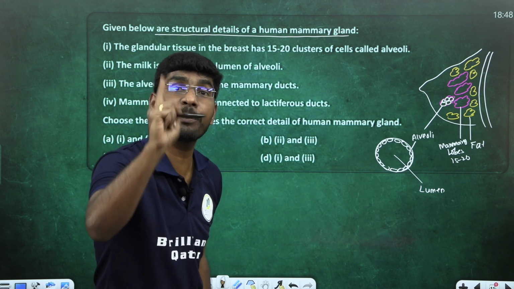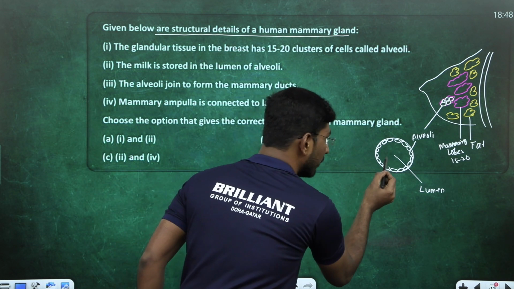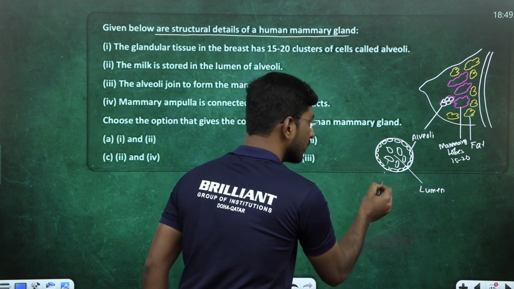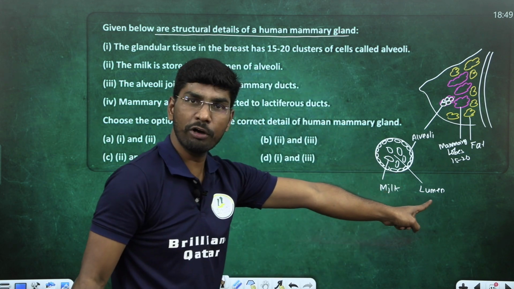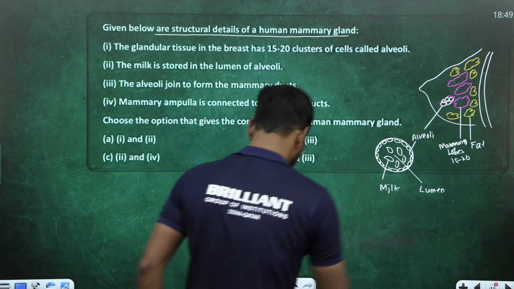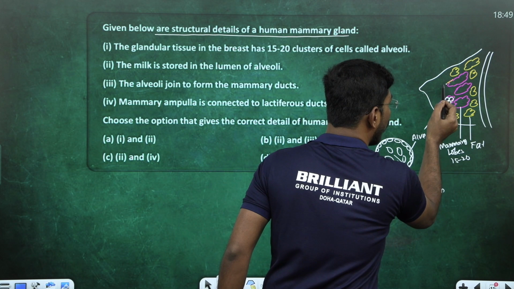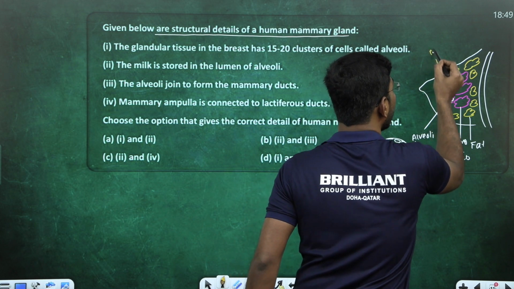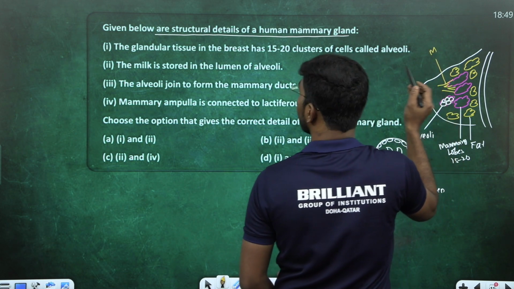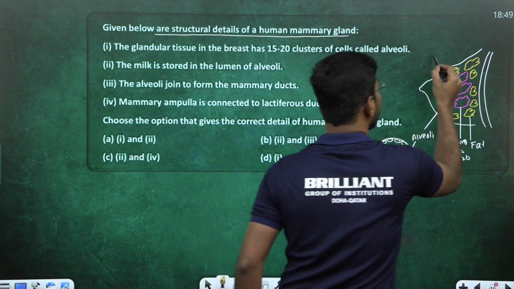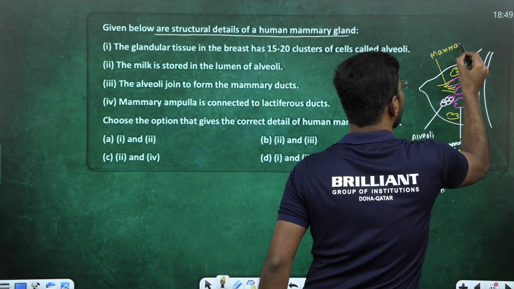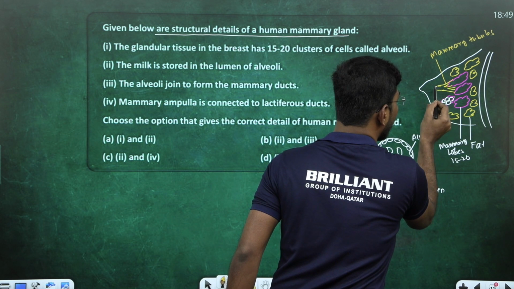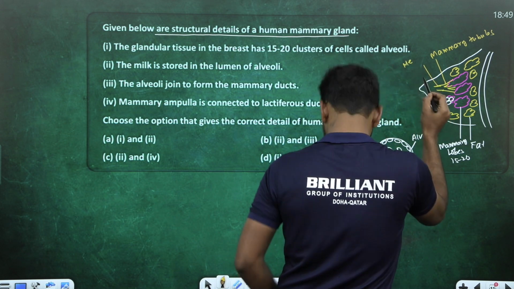Alveoli of the mammary lobe produce milk. Now, whatever milk they are producing, this milk is stored in the alveoli. Sorry, in the lumen. This is the milk. Milk is stored where? In the lumen of alveoli. These mammary lobes are joined to form tube-like structures. These tubes are called mammary tubules. Remember, sir. These mammary tubules are joined to form one more tubule called mammary duct.